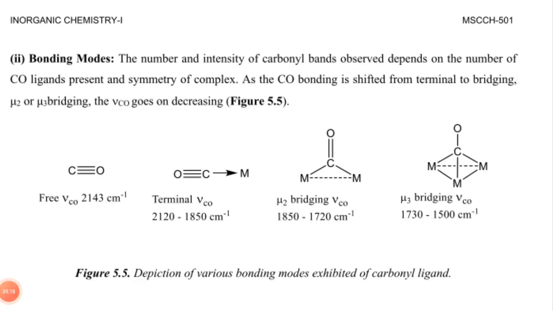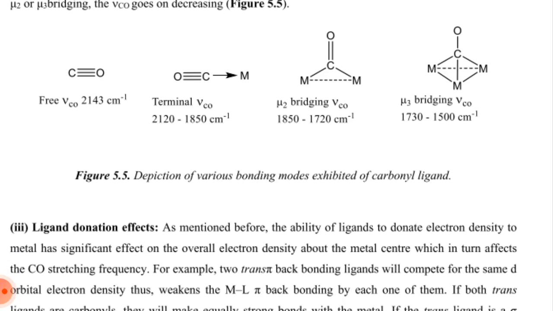Bonding mode. The number and intensity of carbonyl bands observed depend on the number of carbon monoxide ligands present and the symmetry of the complex. As the carbon monoxide bonding is shifted from terminal to bridging, mu2 or mu3 bridging, the VCO goes on decreasing. Figure 5.5.